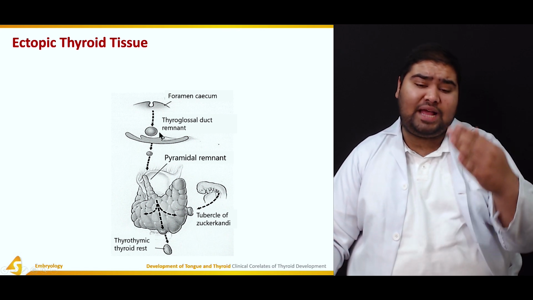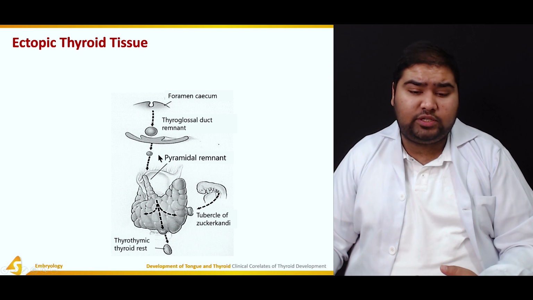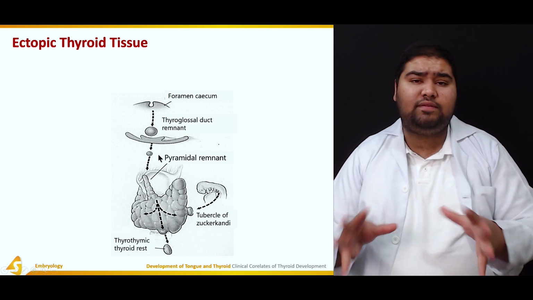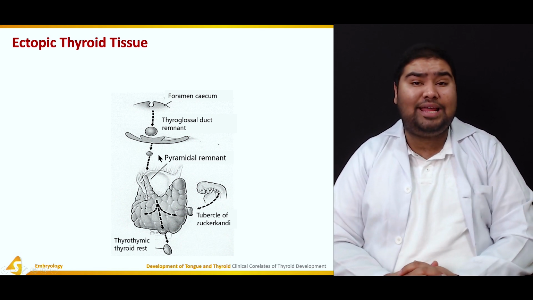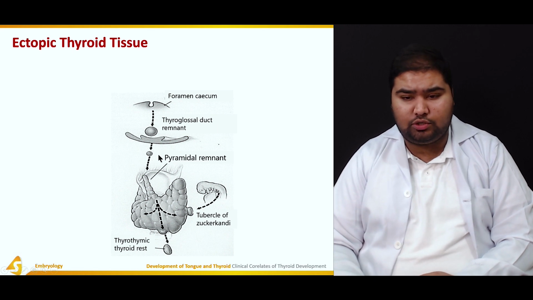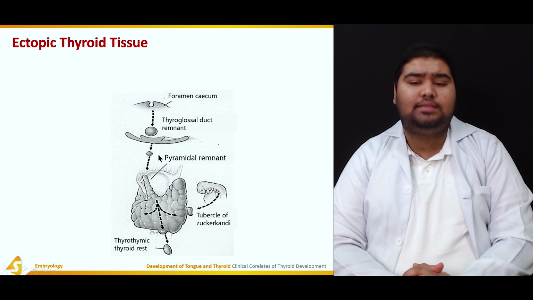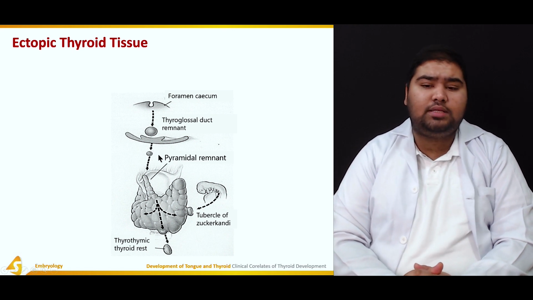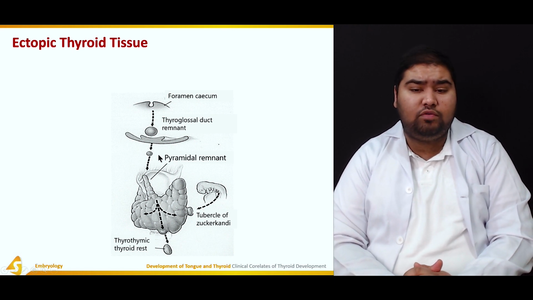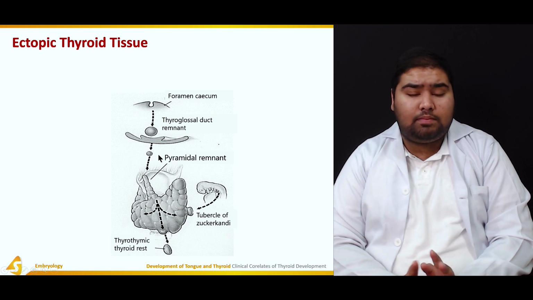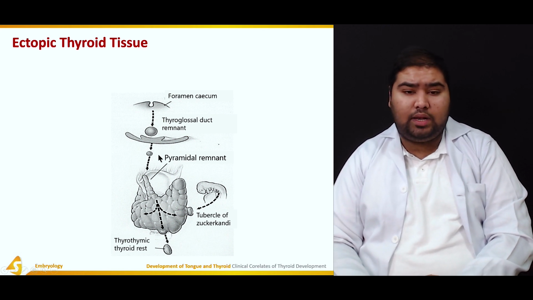So if at any of these positions the thyroid gland comes to develop, this is known as an ectopic thyroid tissue. So small masses of thyroid are present in the larynx, the trachea, the esophagus, the pericardium, the pleura, and the ovaries. Very rarely, but it may be present there as well.